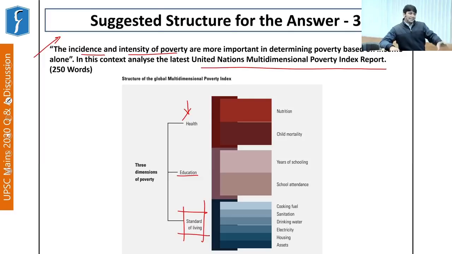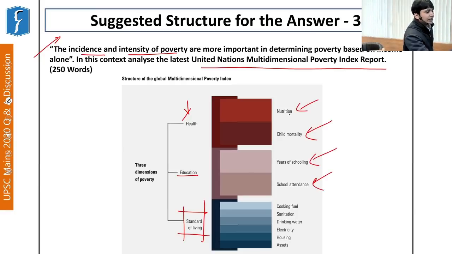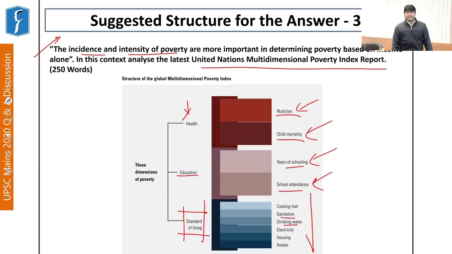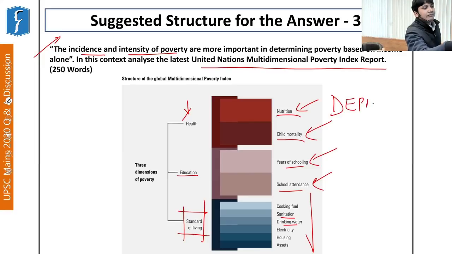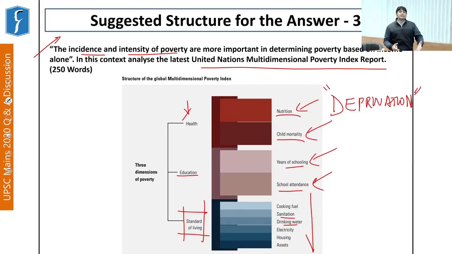So the UN has come up with these 10 indicators, namely nutrition, child mortality, years of schooling, school attendance, cooking fuel, sanitation, etc. Right? See, these 10 indicators in a way highlight the aspect of deprivation. So deprivation is important to understand poverty. How much a person or a child is deprived, right? In what ways a particular child is deprived. So these aspects become important.